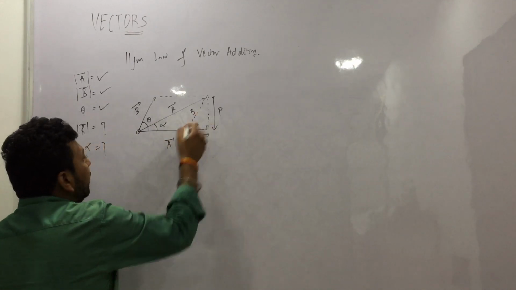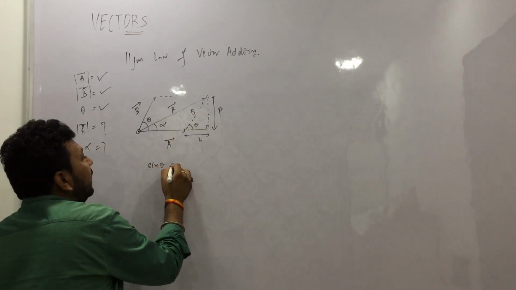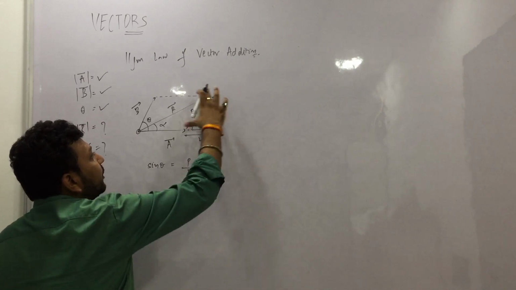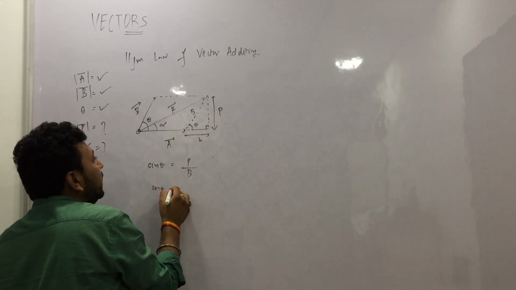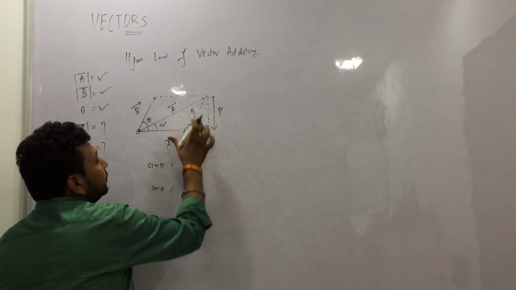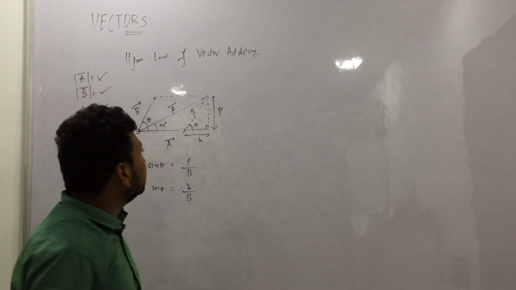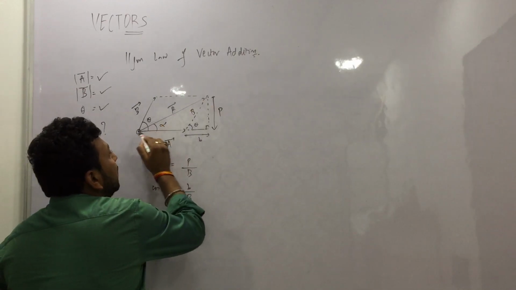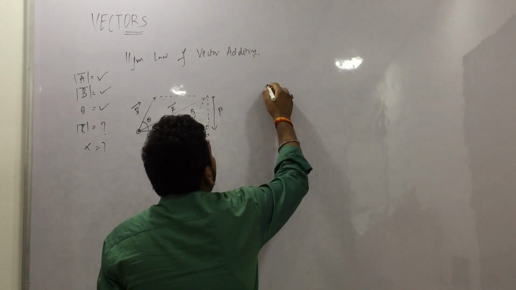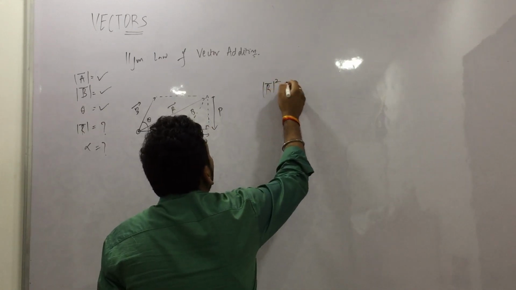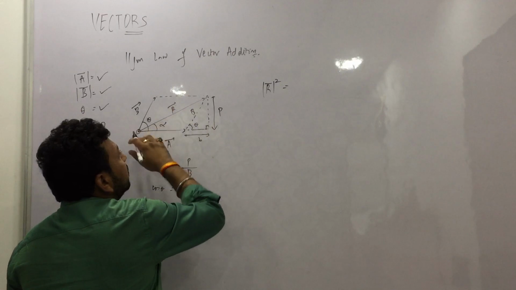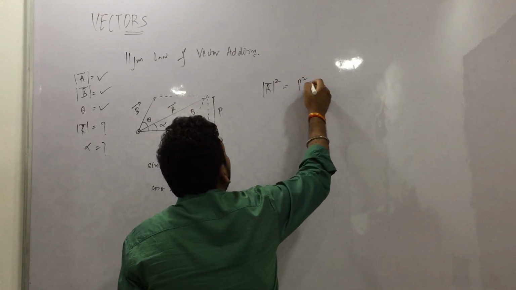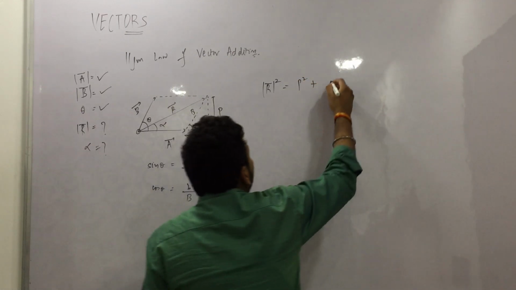Here we can write sin theta as P upon capital B and cos theta as b upon capital B. Let us take this triangle and apply the Pythagoras theorem. What do we find? R square is equal to P square plus (A plus b) square.